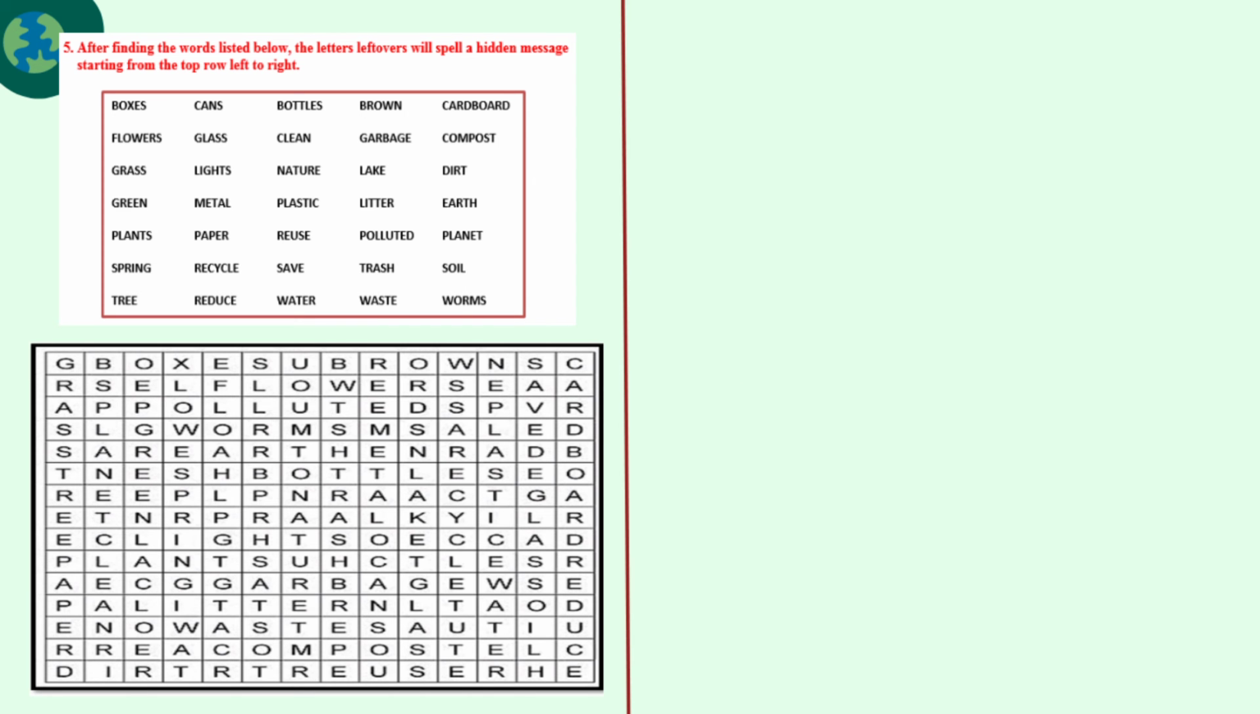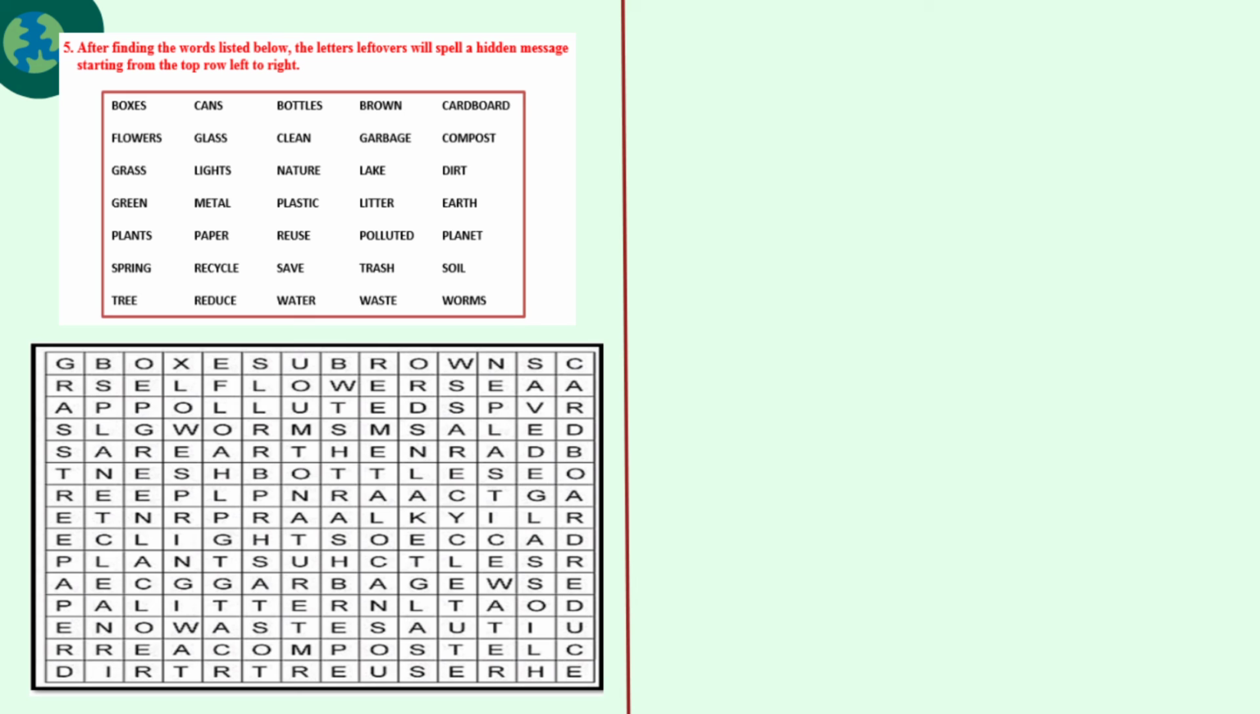Fifth one. After finding the word listed below, the letter left over will spell a hidden message and start from the top row left to right. The words are given in the box. You are going to find the words in the puzzle and you are going to make a sentence from that.